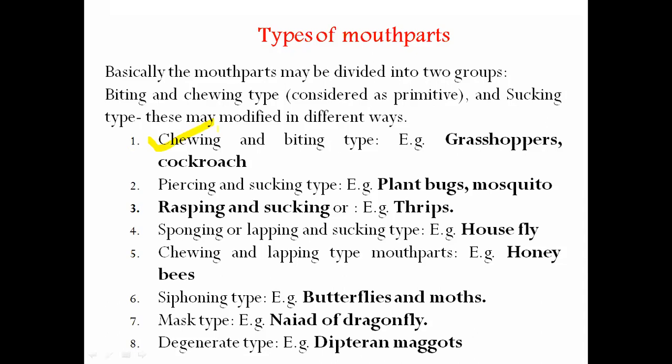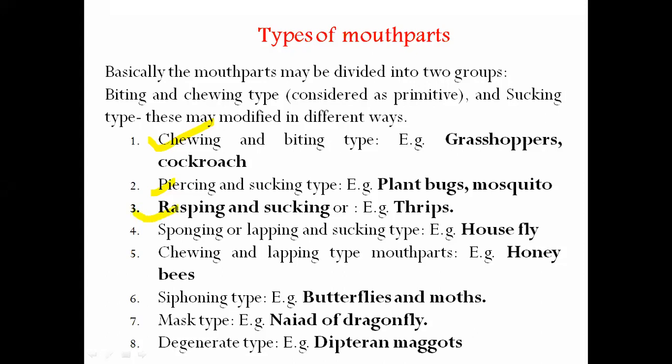And piercing and sucking, with examples like different plant bugs such as aphid, jassid, mealybug, red cotton bug, dusky cotton bug, and also the mosquito. These come under the piercing and sucking type of mouth part.